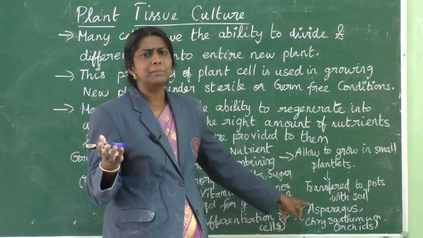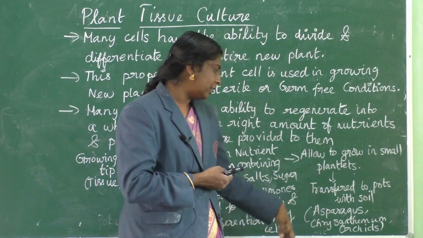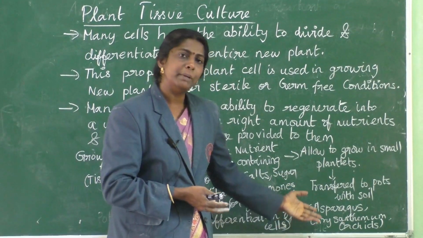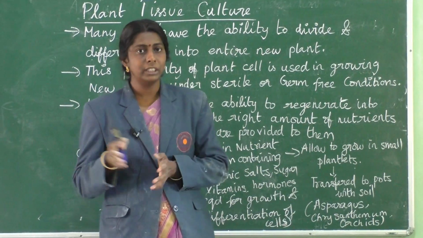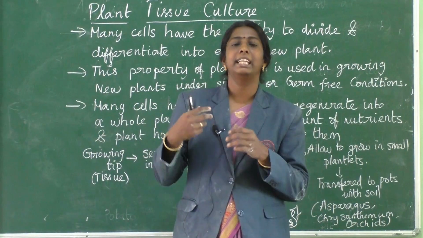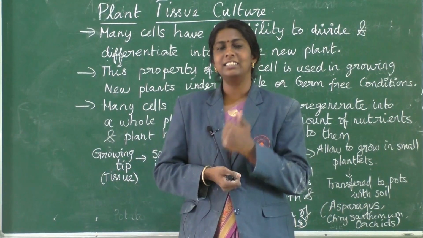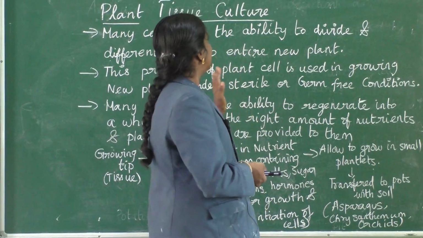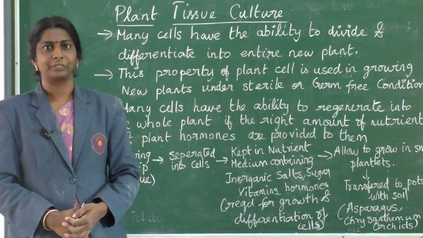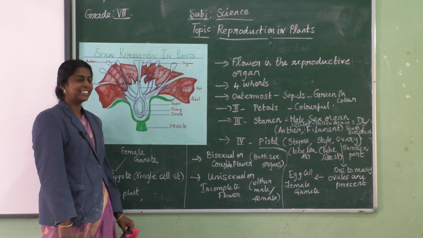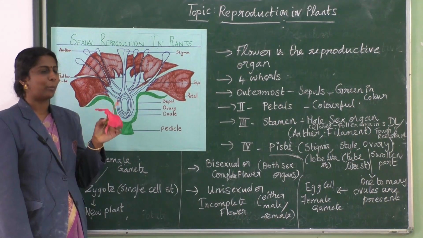So this is commonly observed in so many types of plants, and is applicable in this tissue culture method. They have given the examples asparagus, chrysanthemum and orchids. So these plants we are using here. Using the tissue culture method, we can regenerate the entire plant. It's an interesting method. So this is all about plant tissue culture. Clear? Okay.